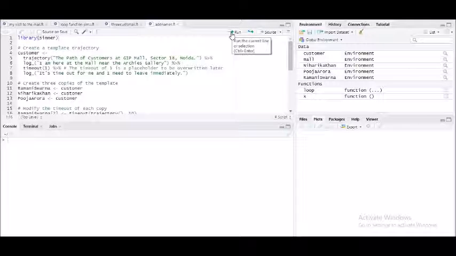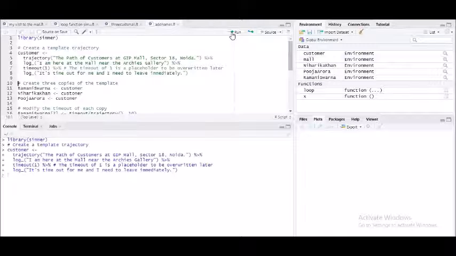Now first and foremost, as usual, I've already installed the package called simmer, which is simulation, to create the simulations in R, and I have invoked it through library simmer. Now after that, you will see that I need to create a template for the trajectory. It is mandatory in any simulation.